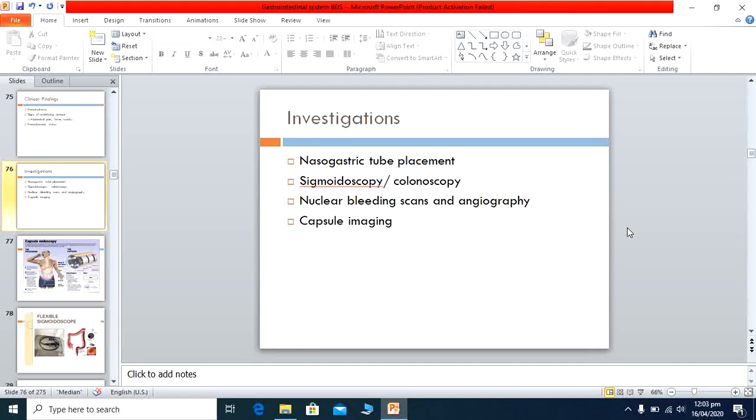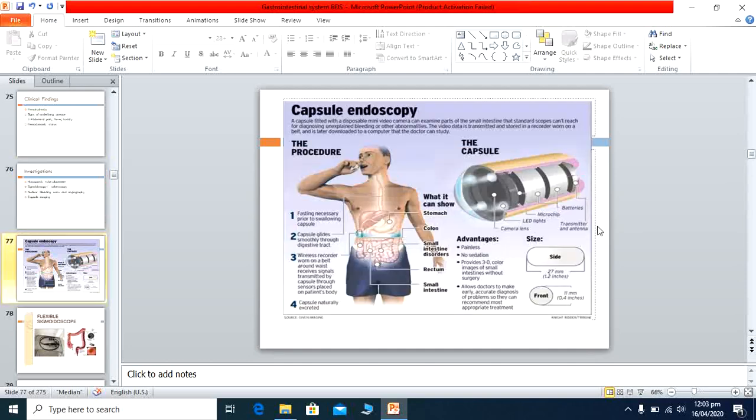Then how will we investigate these patients? We put a nasogastric tube in the patients, and then we perform sigmoidoscopy and colonoscopy. These are the scopes. I will show you the picture. Then nuclear bleeding scans, angiographies and capsule imaging. This is a picture of the capsule. This is a small-sized capsule. It is ingested by the patient with water.